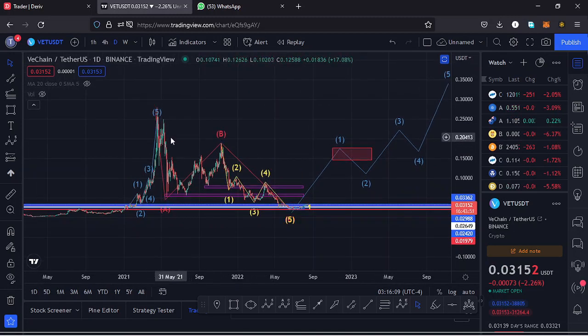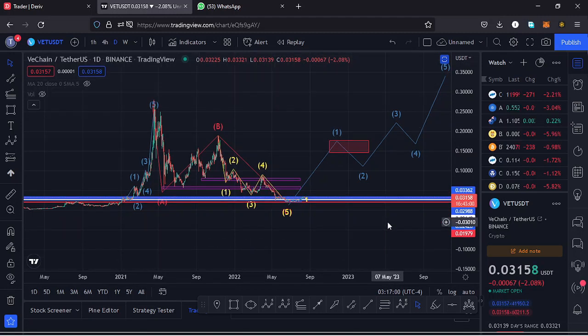Vechain from the all-time high has been seeing lower prices in this massive ABC correction, which has now taken us to around the $0.02 mark, and having done so, I believe it has done the minimum that we expected it to do in its ABC correction, and soon we might see a very nice bounce to the upper side. And today we are seeing a bit of a retracement to the lower side after trying to break above a key area of resistance here on the charts.